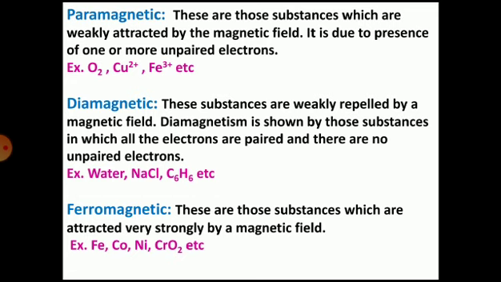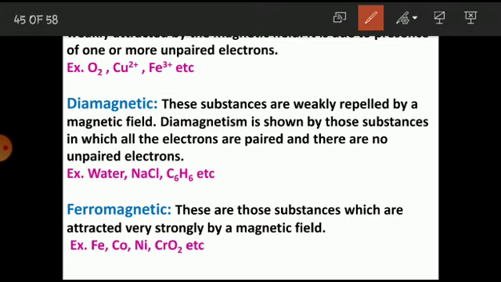The second one, diamagnetic. These substances are weakly repelled by the magnetic field. Diamagnetism is shown by those substances in which all the electrons are paired and there are no unpaired electrons.